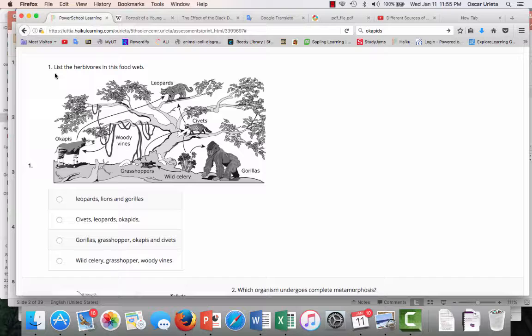Question number 1. List the herbivores in this food web. Leopards, lions, and gorillas. Civets, leopards, okapis. Gorillas, grasshopper, okapis, and civets. Wild celery, grasshopper, woody vines. Pause it and answer your question.